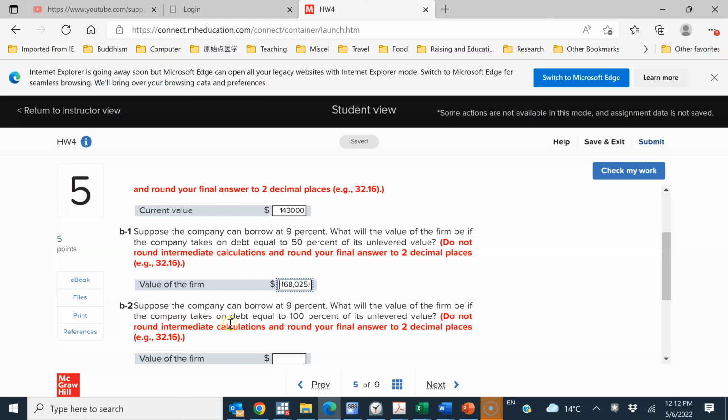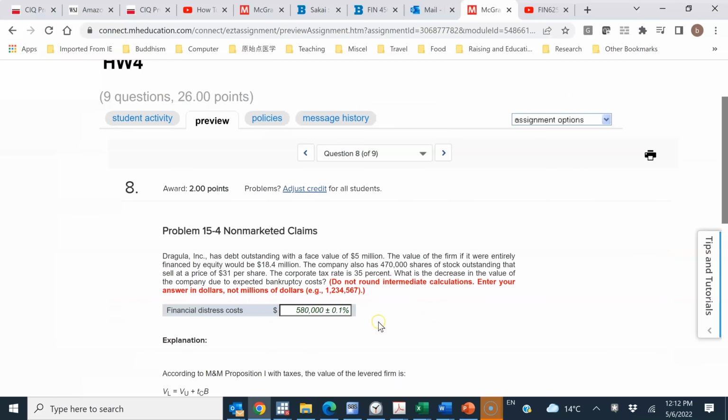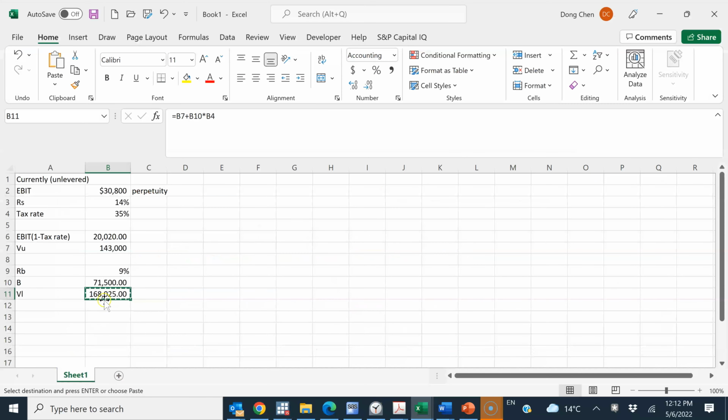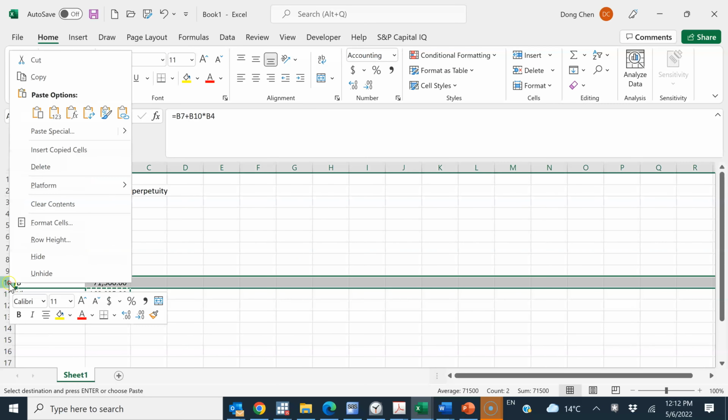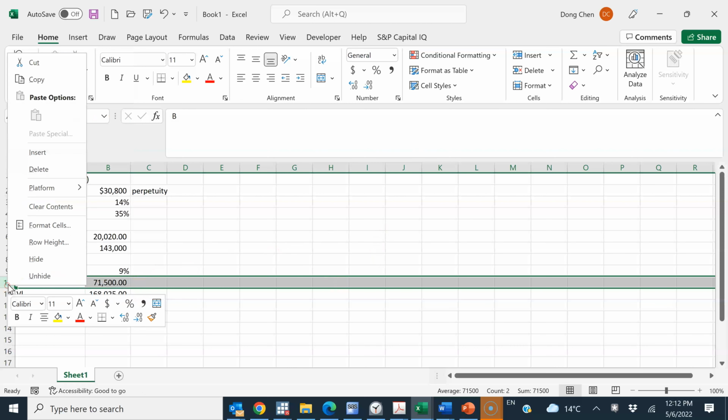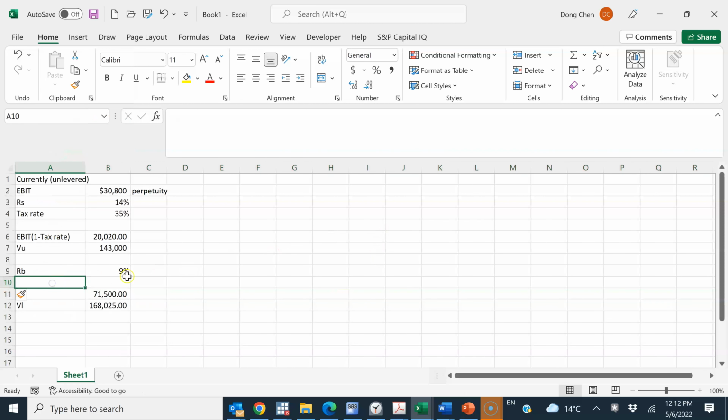B-2, suppose the company can borrow at 9%, still the same setup. What will the value of the firm be if the company takes on debt equal to 100% of its unlevered value? So this is basically changing the fraction, the total size of the debt as a percent of the unlevered firm value. That also teaches us a lesson: not to hard code the data.